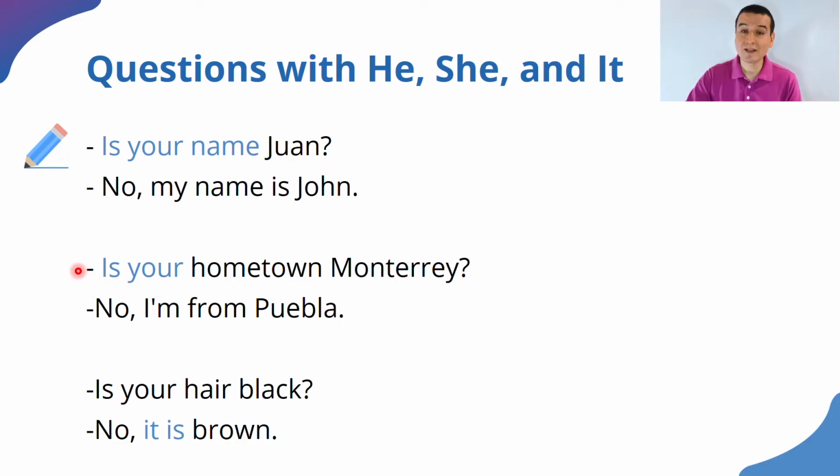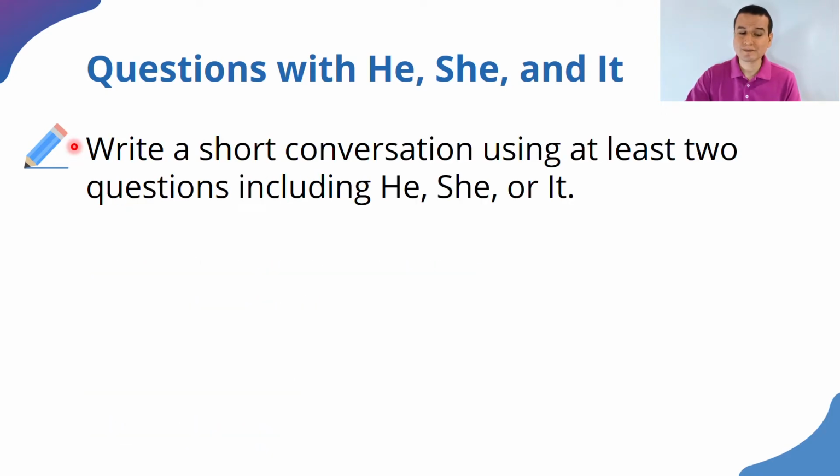All right? And the last one, is your hair black? No, it is brown. All right? That's how we answer it using the colors. All right? Thank you very much for having completed that activity and for having reviewed the answers with me. Number 2 says, write